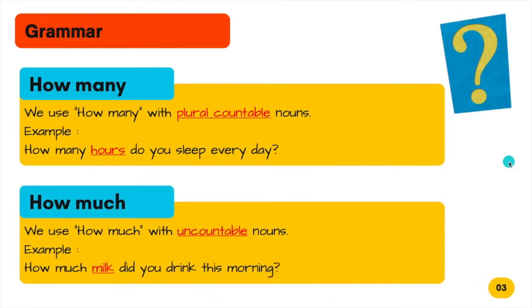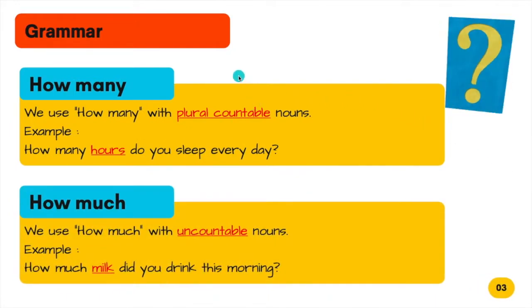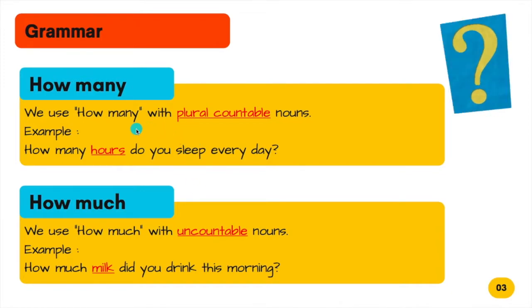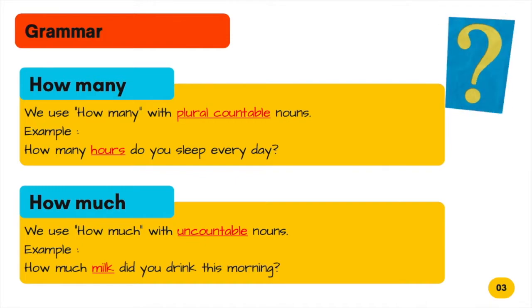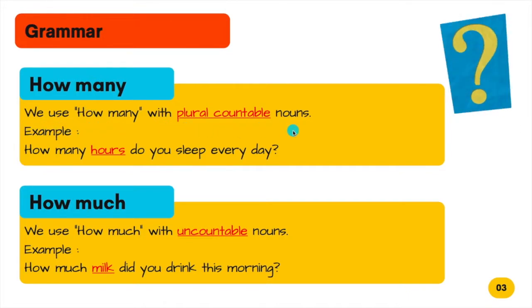Next, let's look at the grammar. Today we are going to learn how many and how much. Can you tell me what's the difference? Okay, let's look at it one by one. Here is the explanation on how you are going to use how many. We use how many with plural countable nouns. Benda yang boleh dikira dan banyak.